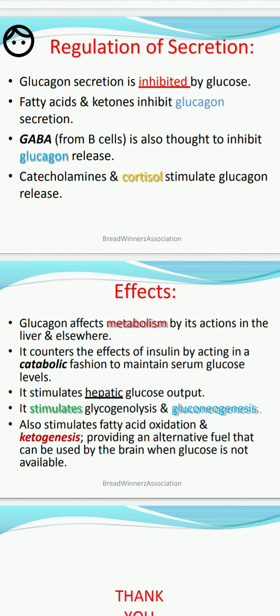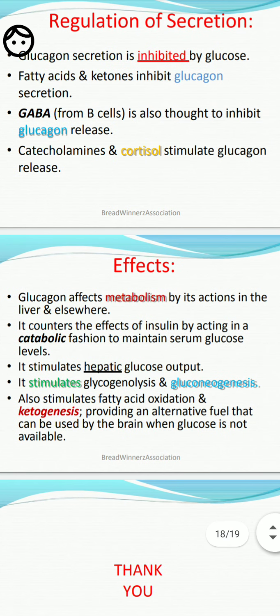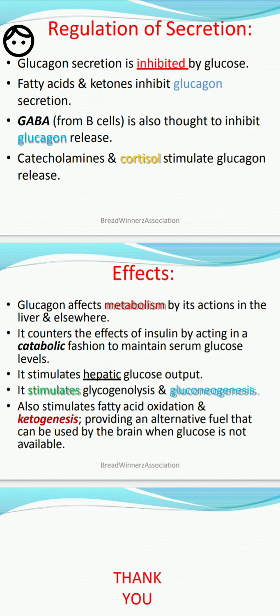It counters the effect of insulin by acting in a catabolic fashion to maintain the serum glucose level. It stimulates hepatic glucose output, glycogenolysis, the breakdown of glycogen to glucose, and gluconeogenesis.